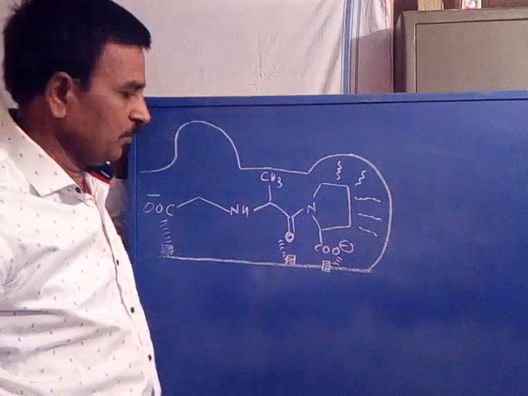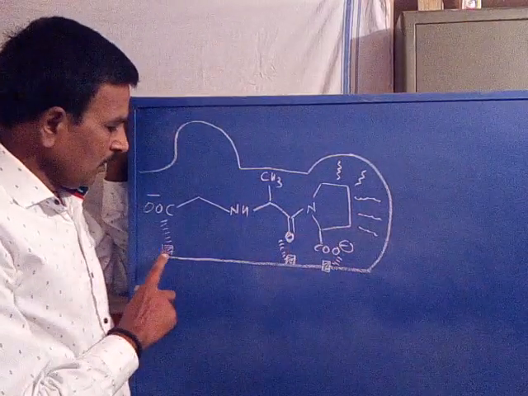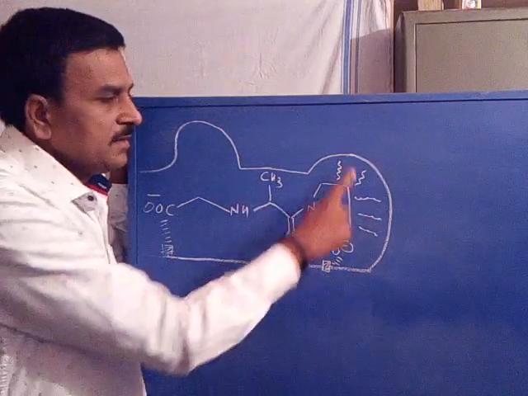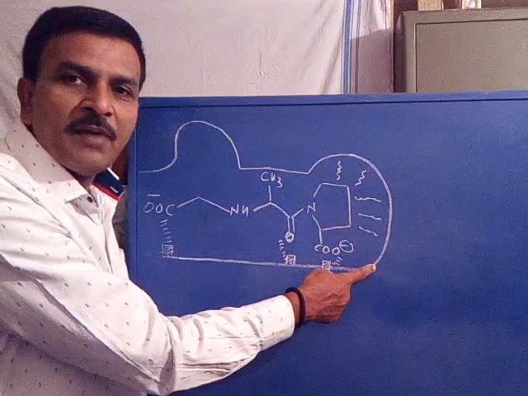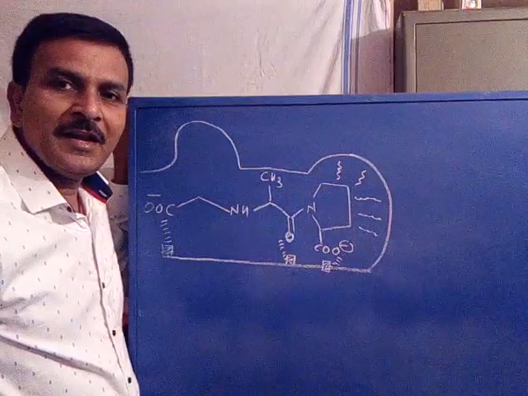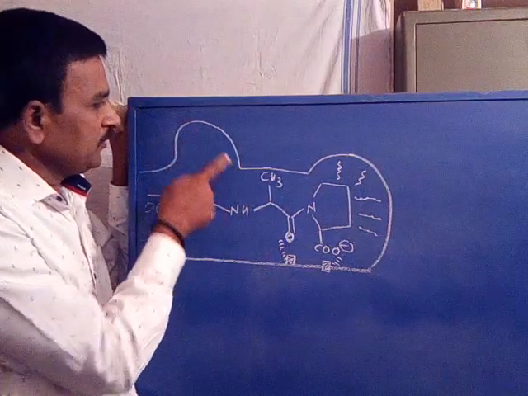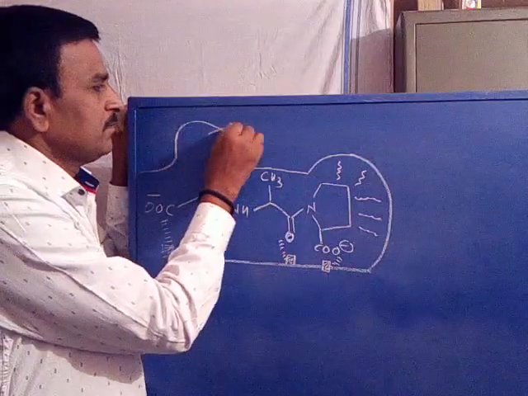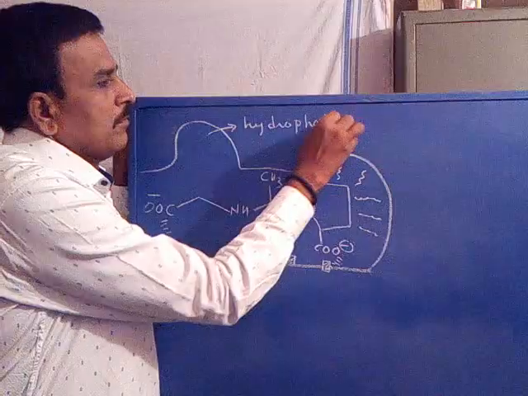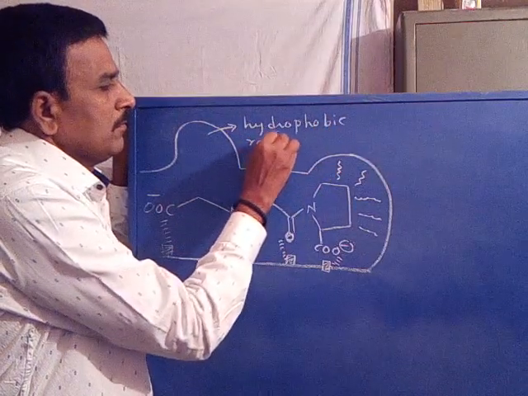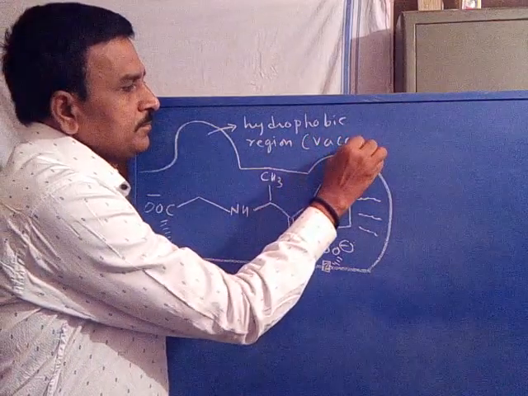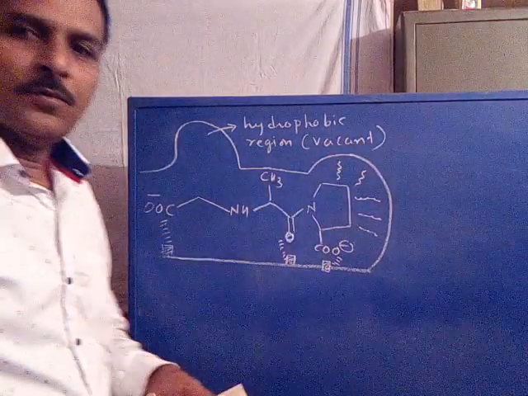Is it clear? Now you can observe one binding site, two binding sites, three binding sites, and this hydrophobic binding region are involved in the interaction with the drug molecule or lead molecule. Now you see, this is the hydrophobic region which remains vacant.